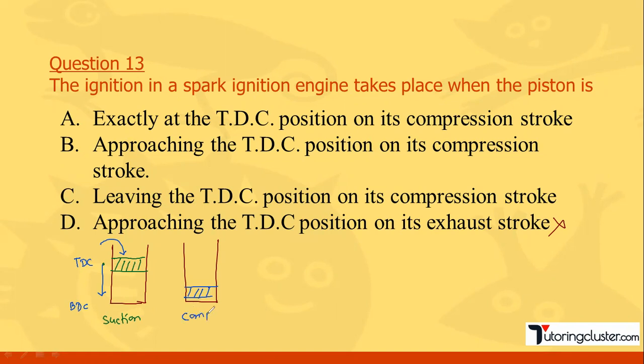Now during the compression stroke, what happens? The piston starts moving from BDC to TDC, and just as it is about to reach the TDC, who creates the spark? It is going to be produced by a spark plug. We are talking about the spark ignition engine, SI engine, so the spark plug obviously produces the spark. So when does sparking happen? Sparking takes place just as the piston is approaching TDC, at the end of the compression stroke.